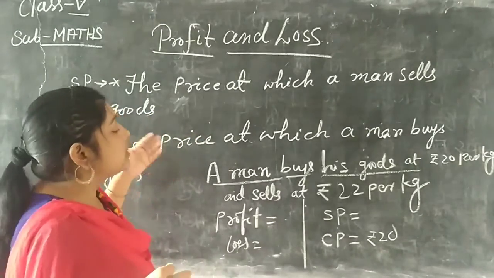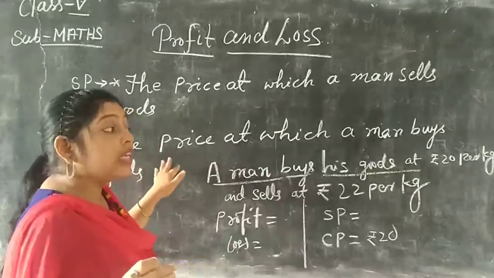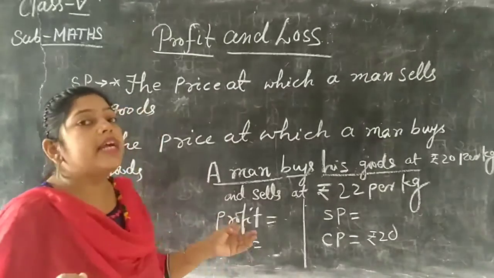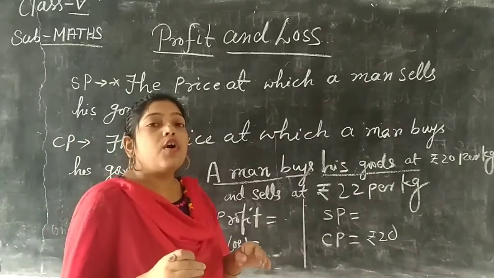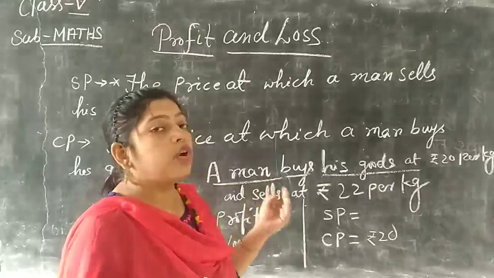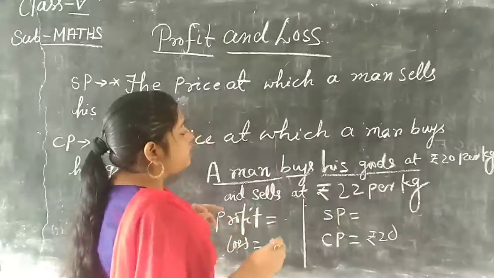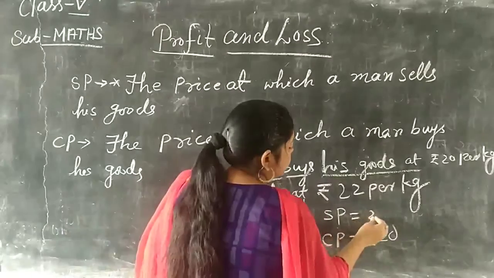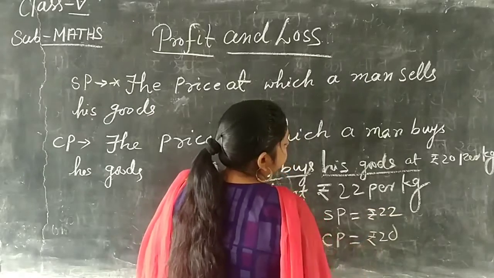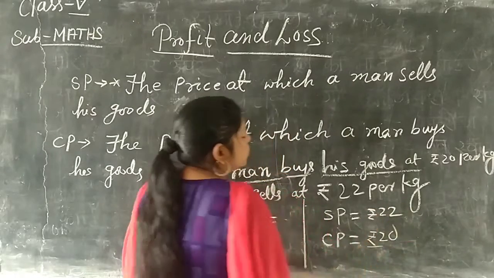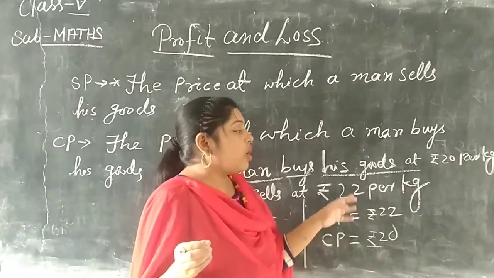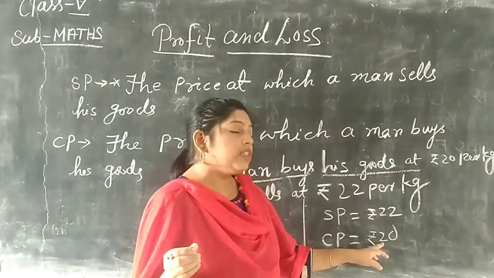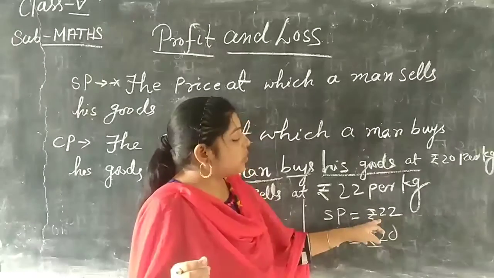And selling means selling the goods; that is called the selling price. We indicate selling price in short as SP and cost price in short form as CP. In that example the selling price is 22 rupees and the cost price is 20 rupees. So look at this example: the cost price is 20 and the selling price is 22.